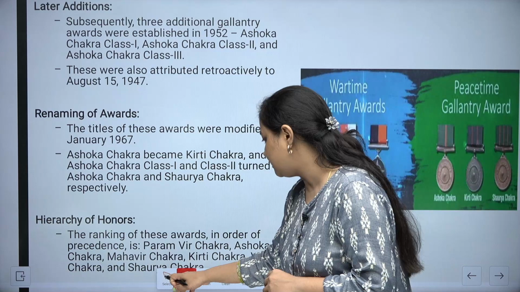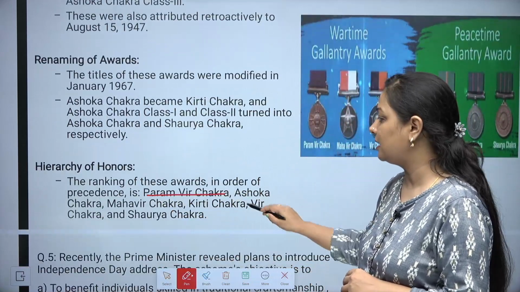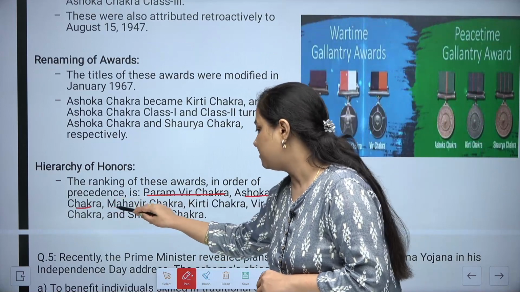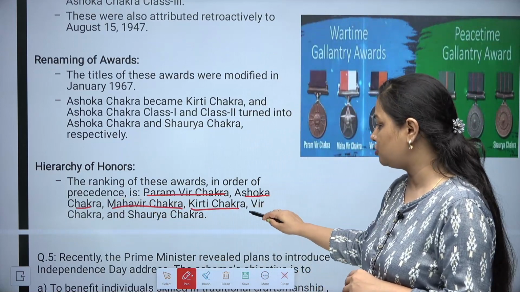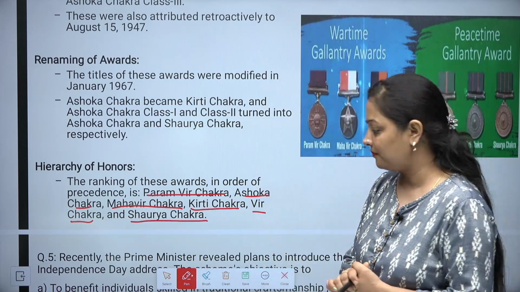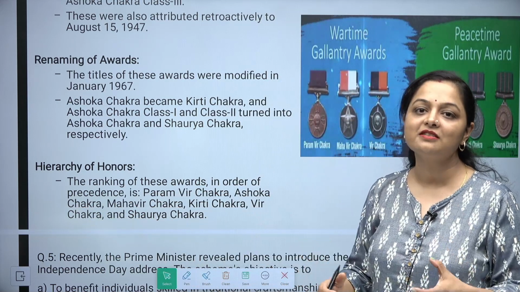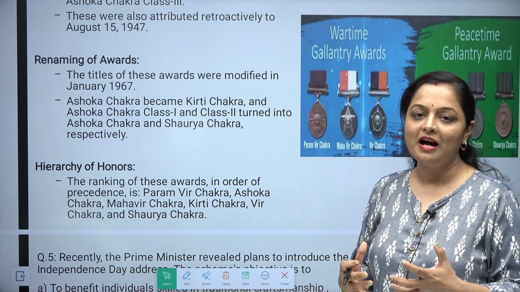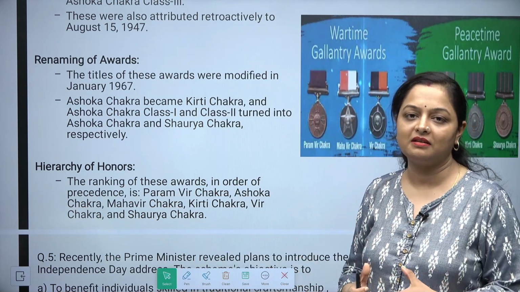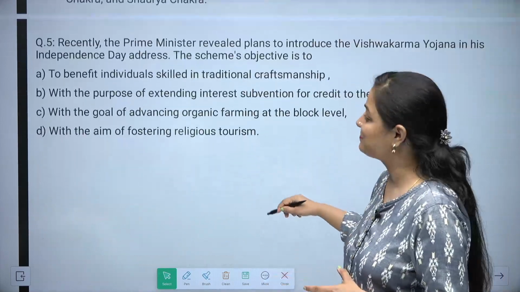The hierarchy of this is like this. The very first comes the Paramveer Chakra, then comes Ashok Chakra, then Mahavir Chakra, then Kirti Chakra, then Veer Chakra, and the last one is the Shaurya Chakra. Getting these in itself is a huge honor. Apna जीवन सफल करना, that is done if you are having this thing.